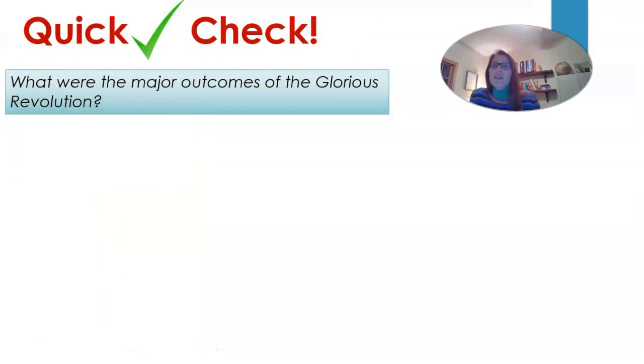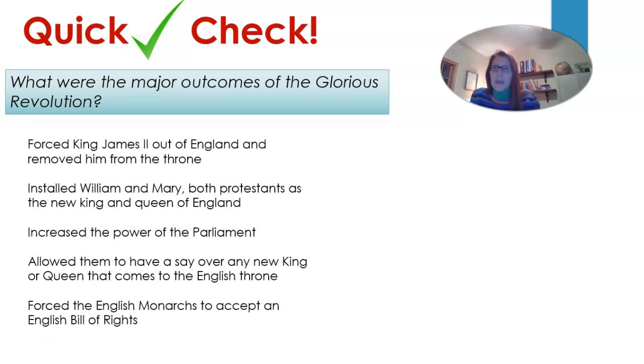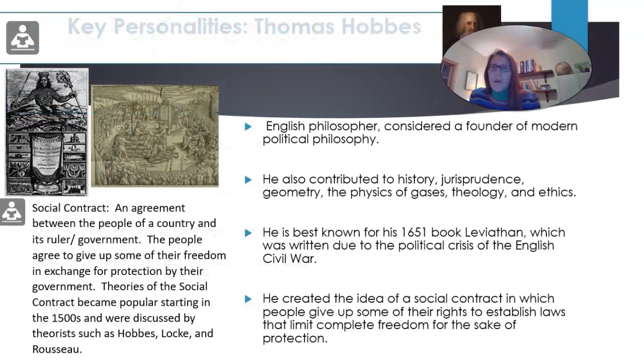So what were the major outcomes of the Glorious Revolution? If we want to recap those, it forced King James II out of England and removed him from the throne. It installed William and Mary, both Protestants, as the new king and queen of England. It increased the power of Parliament, allowed them to have a say over any new king or queen that comes to the English throne, and then it forced the English monarchs to accept an English Bill of Rights. So again, it took some of that main power away from the king or queen and put it out into Parliament.